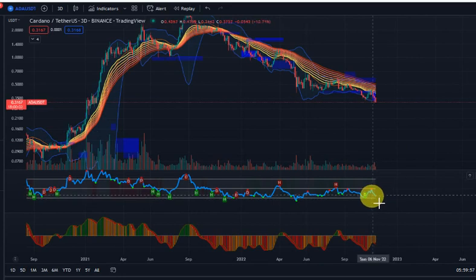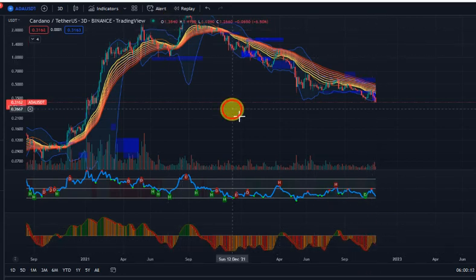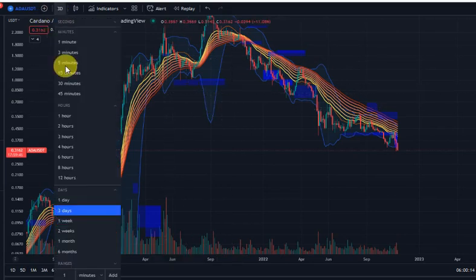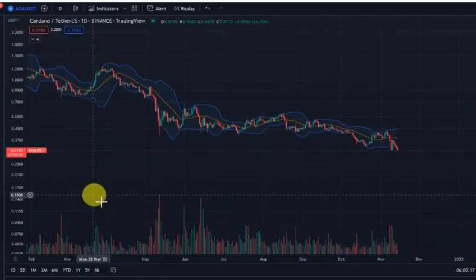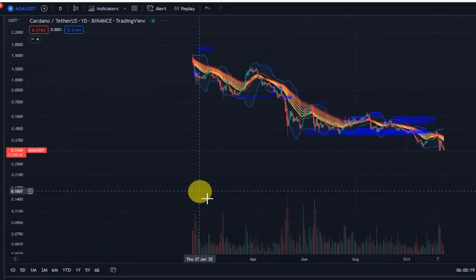As you can see, money flow on the 3-day time frame says money is leaving ADA, and probably we're seeing downward pressure. Same thing on the oscillator. The oscillator is telling us that we still have more downward price pressure to go for ADA. If we look at it on the daily, same thing confirming everything we've said.